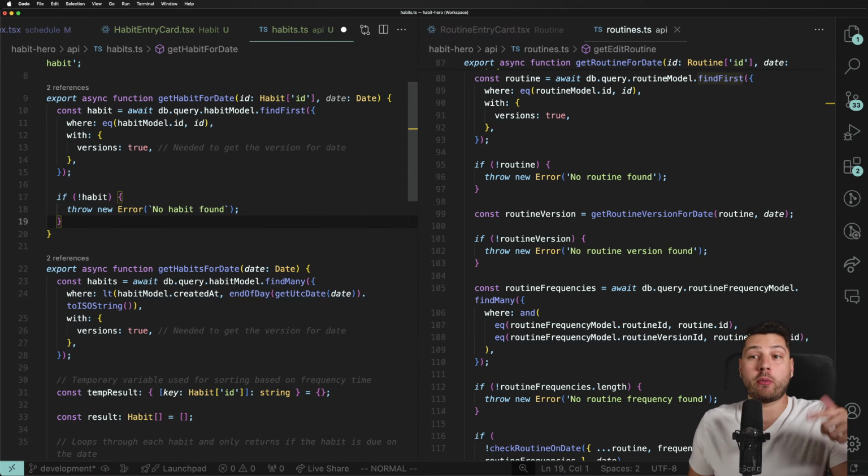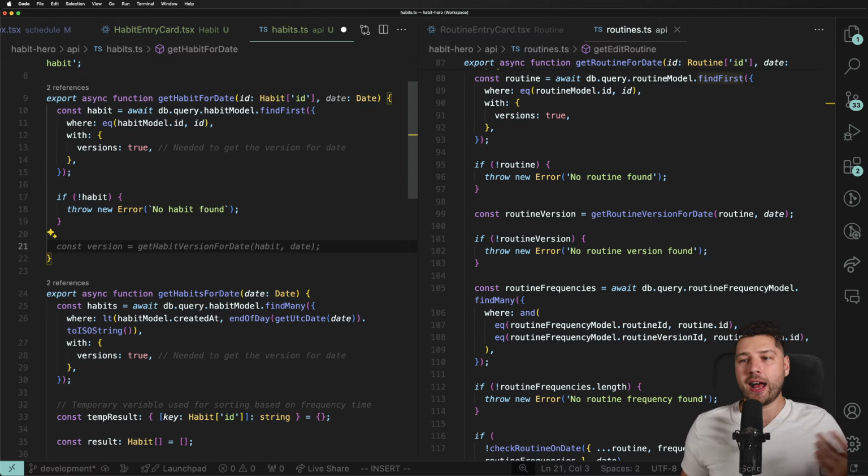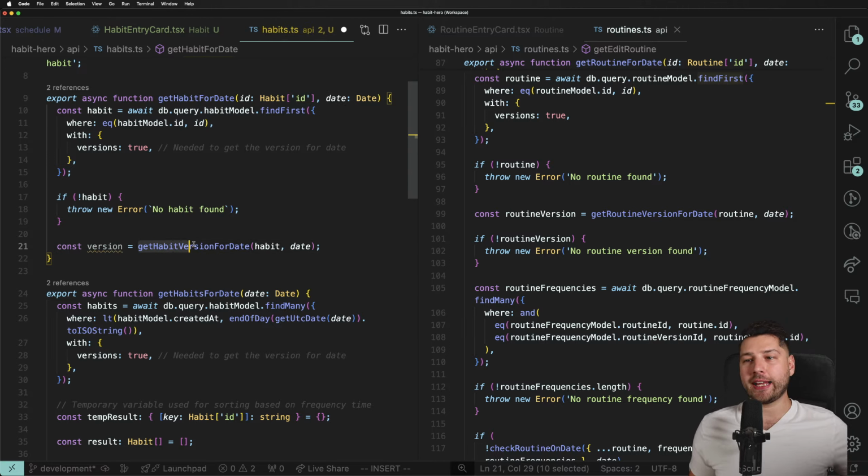So which date are we on? What was the version that was available on that date? I have a handy helper function for that. Get habit version for date.